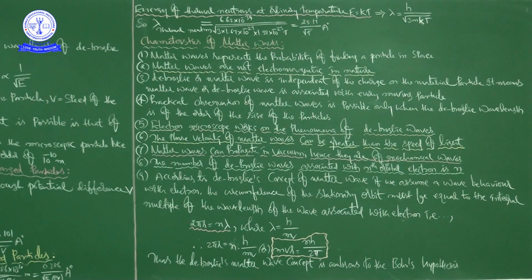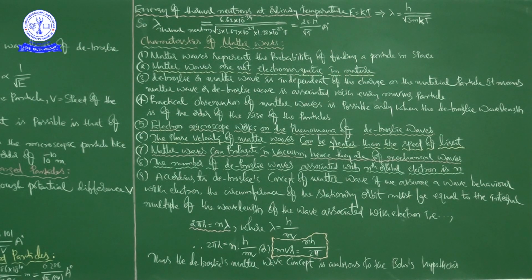Next, fourth one, practical observation of matter waves. Practical observation of matter waves is possible only when the de Broglie wavelength is of the order of the size of the particles. I will repeat once again.